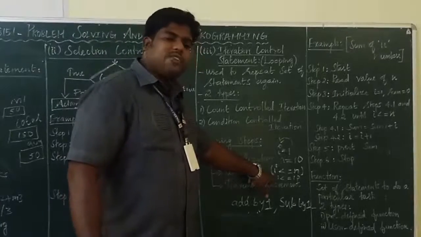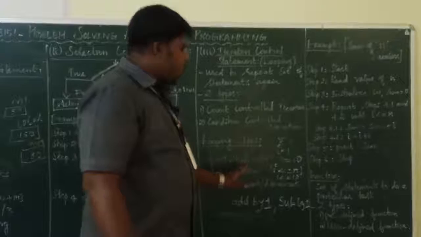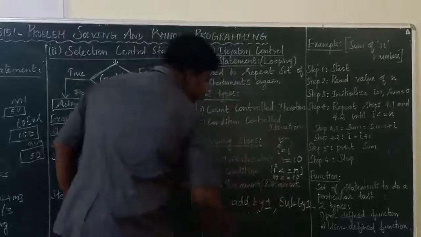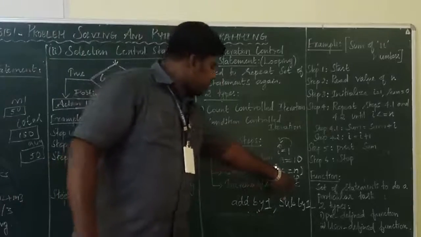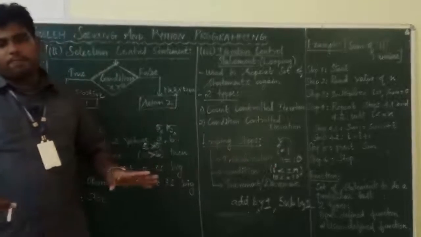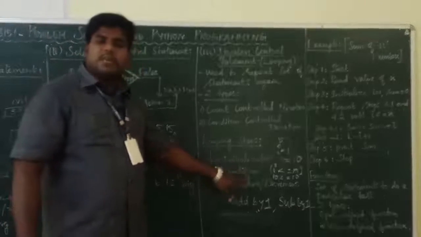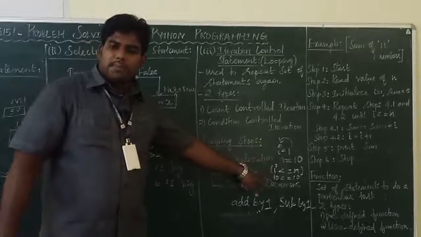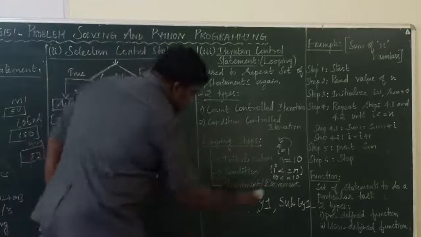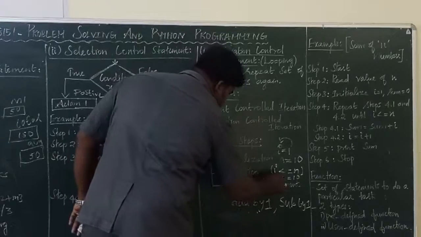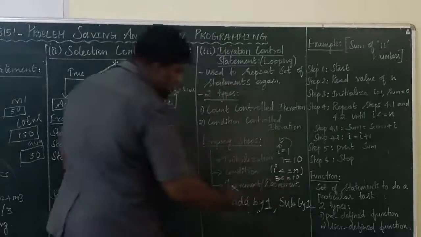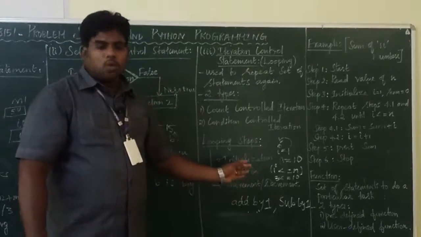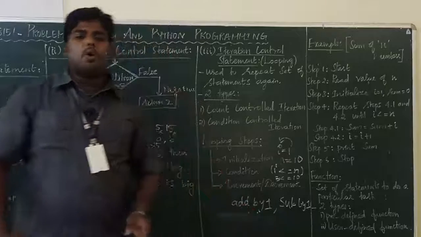Here, just think about it. At which time will the loop stop? The i value also has to be 10. When the i value is 10 and the n value is also 10, at that time the loop will be stopped. Okay. So whether we have to use increment or decrement? We have to use increment. So every iteration you have to increment the i value. So at first the i value is 1, second the i value is 2, third the i value is 3, then 4, then 5, then 6, like that 10 times the loop will be executed. Once the condition fails, it will come out of the loop.